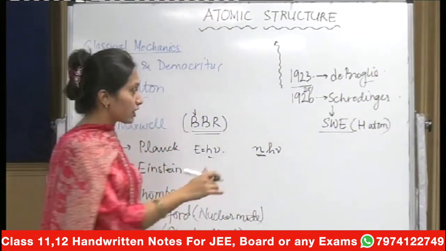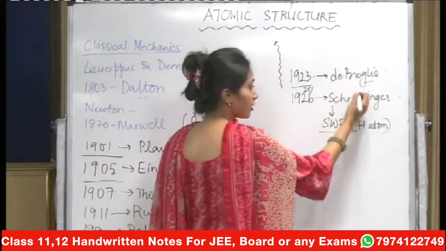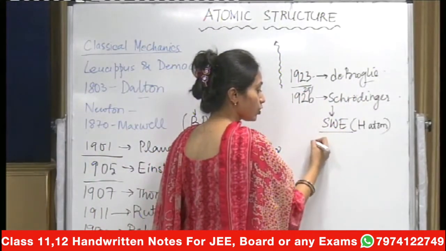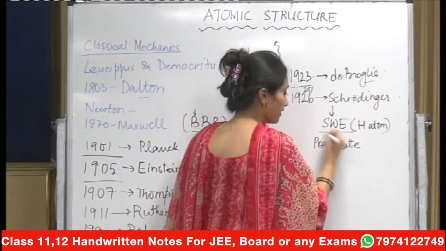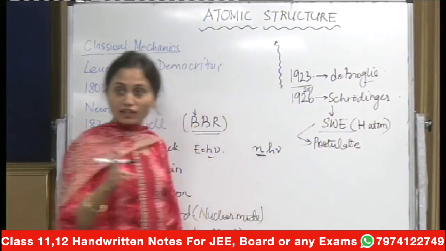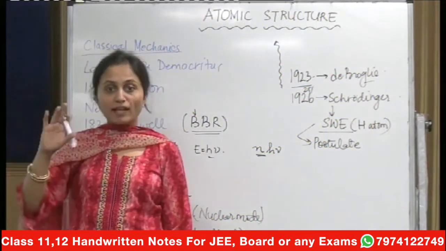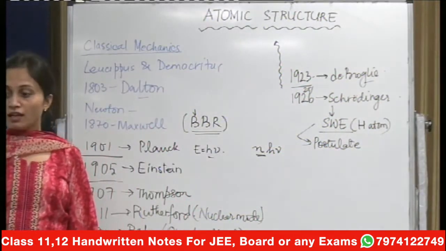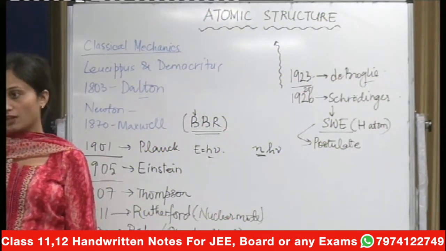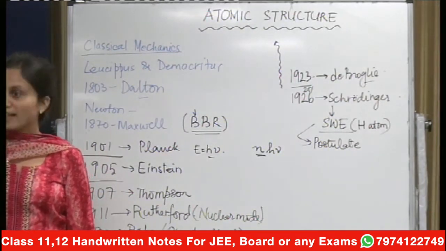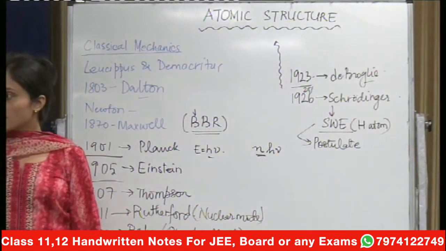And let me tell you, the Schrödinger wave equation that he gave was also a postulate. This equation has no derivation, but it's a postulate. Again, what is a postulate? That from my logical deductions I am making that this is a postulate. Now we can prove that this postulate turns out to be correct. If it turns out to be correct, it will be widely accepted. Got it? So that is how.